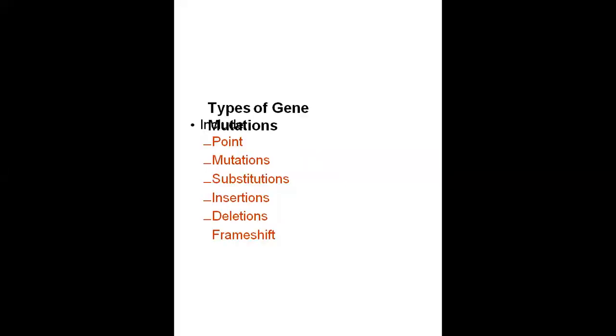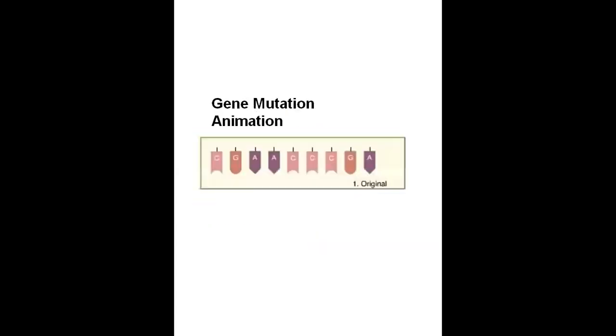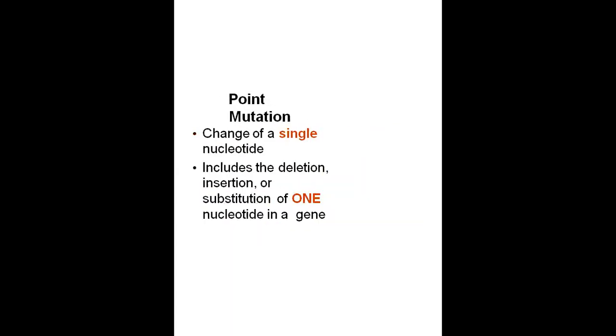Then if the changes happen inside the gene, we call that gene mutation. On that basis we are going into details, or into minute changes. These are the minute changes in the gene. We classify them under point mutation and frameshift mutation. So what is a point mutation? It is a change in a single nucleotide. It means we are looking at very few base pair changes of DNA.